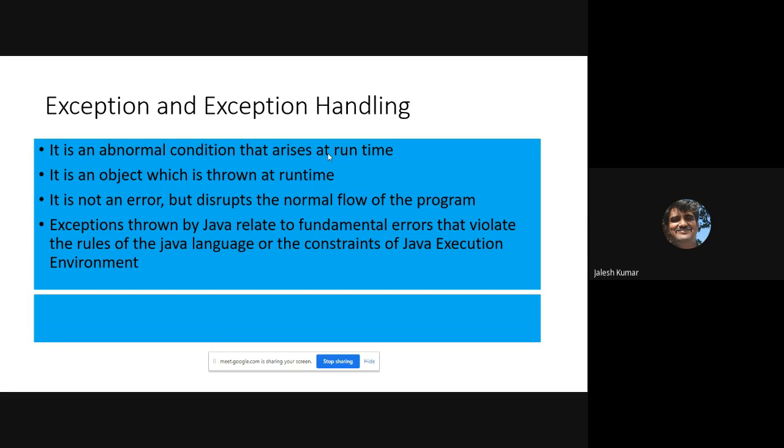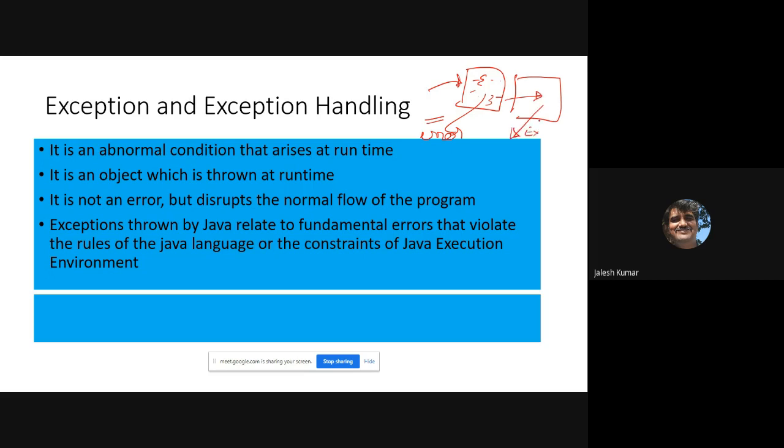Now, you know that whenever you are executing a program, the program may throw an error. When it throws an error, it is stuck. It will come out of the particular scope and suspend that process. But an exception will not halt the program. That is what you should know.